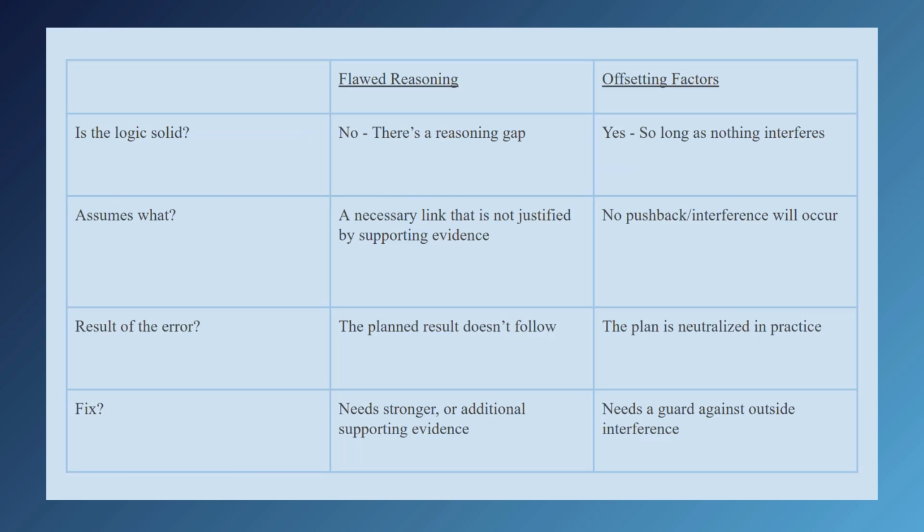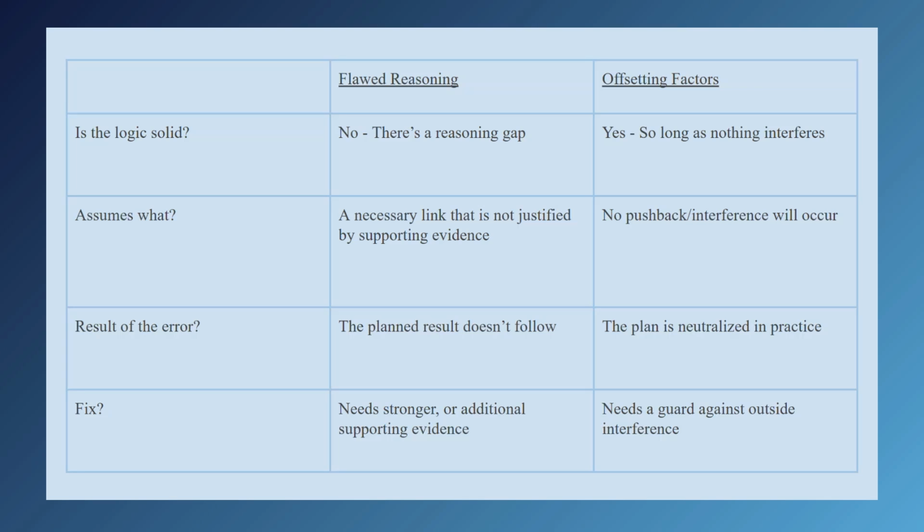Here is a little comparison. The first thing to check when you read a critical reasoning argument is: is the logic solid? Does the plan, outcome, or conclusion follow from the evidence used to support it? If not, the reasoning is probably flawed. There's a reasoning gap. If the logic is okay, then you're probably going to be looking for an offsetting factor.